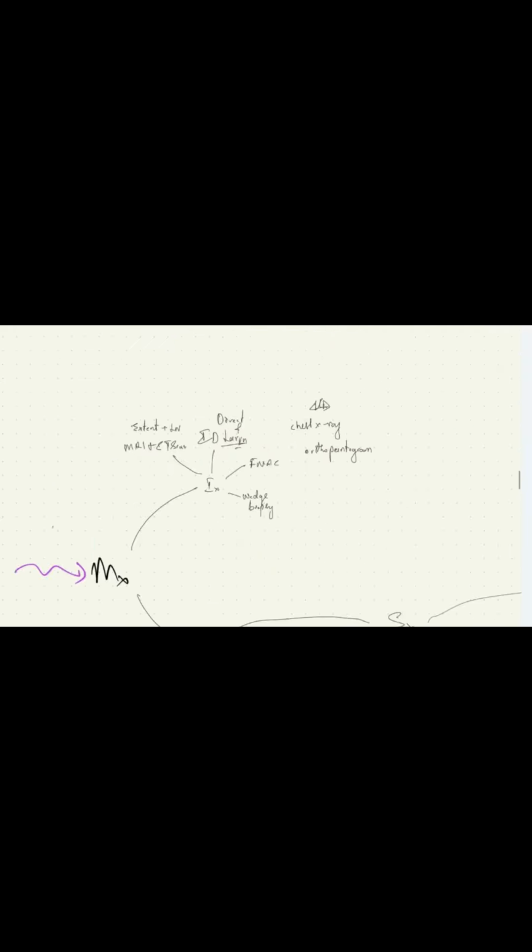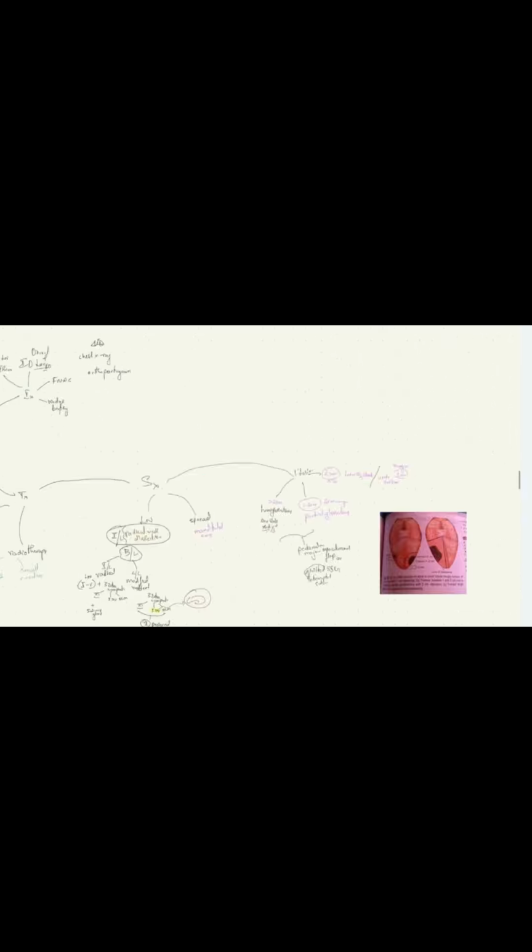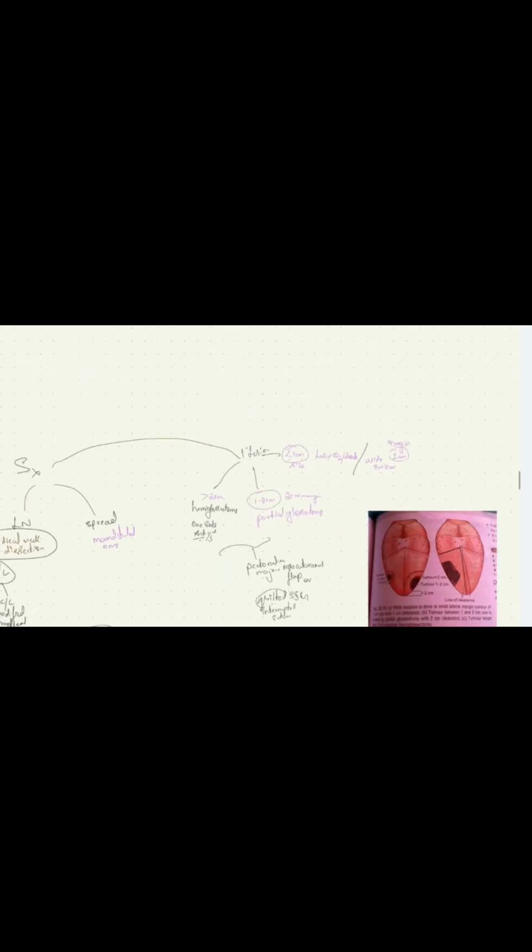The management: we saw investigations, wedge biopsy, FNAC, direct and indirect laryngoscopy, MRI, CT scan, chest X-ray, and orthopantomogram. And the treatment, we saw surgical excision, that is wide local excision. If it is less than 1 centimeter, we perform wide local excision with 1 centimeter margin. If it is between 1 to 2 centimeter, we perform wide local excision with 2 centimeter margin. And if it is more than 2 centimeter, we perform hemiglossectomy.